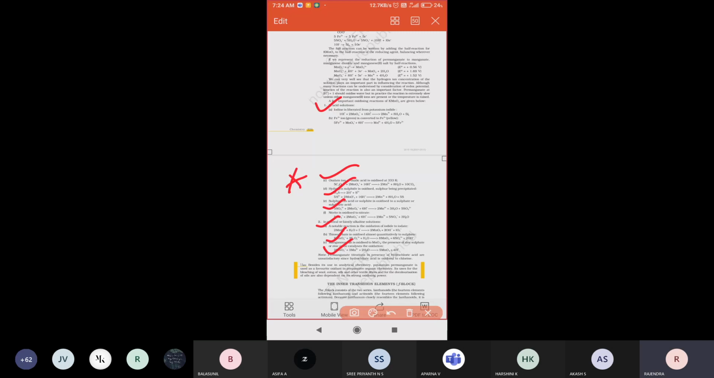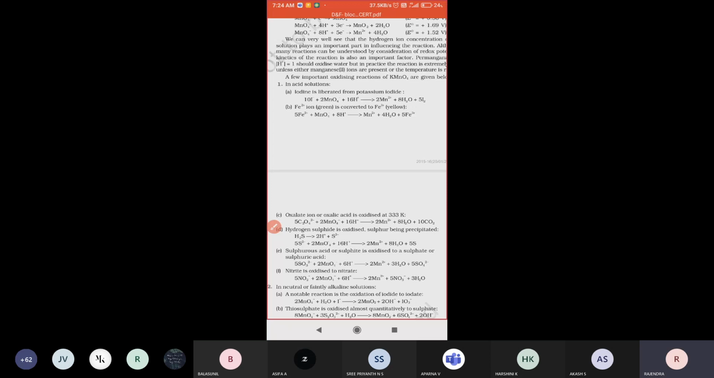Iodide, how is it converting into iodate ion? Or Fe2 plus is converting into Fe3 plus, how does it change? Mostly they ask questions like this only. Let us see some examples once. Questions like that they ask.